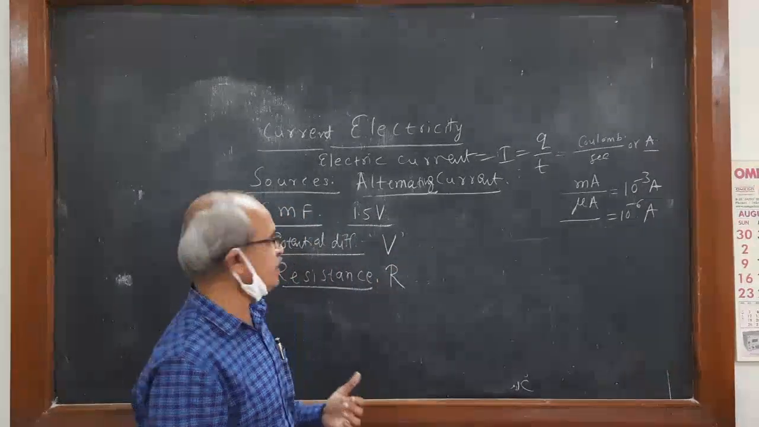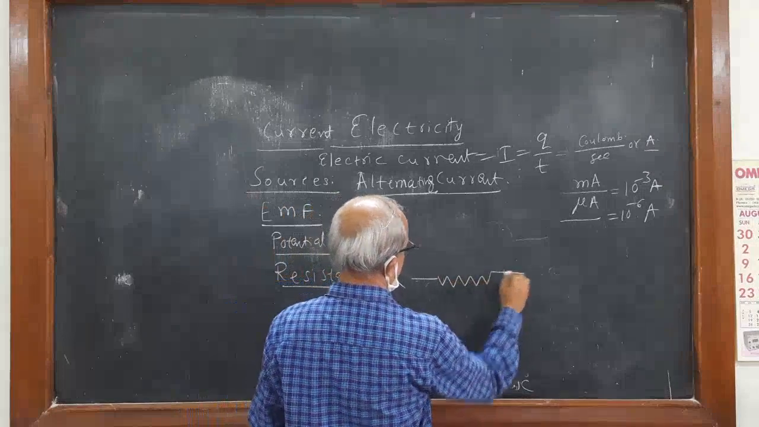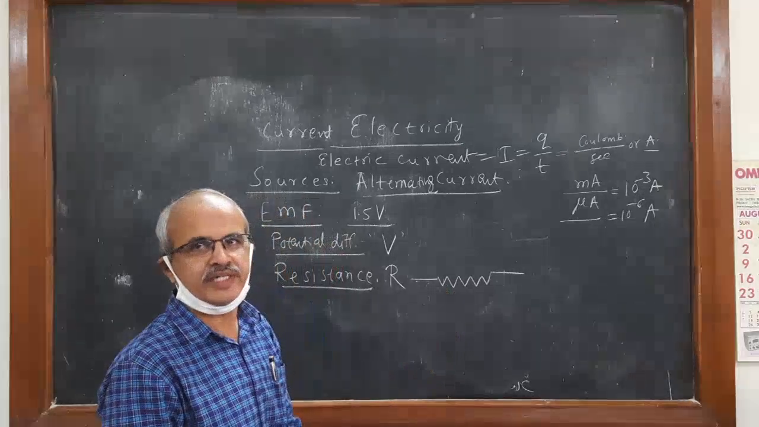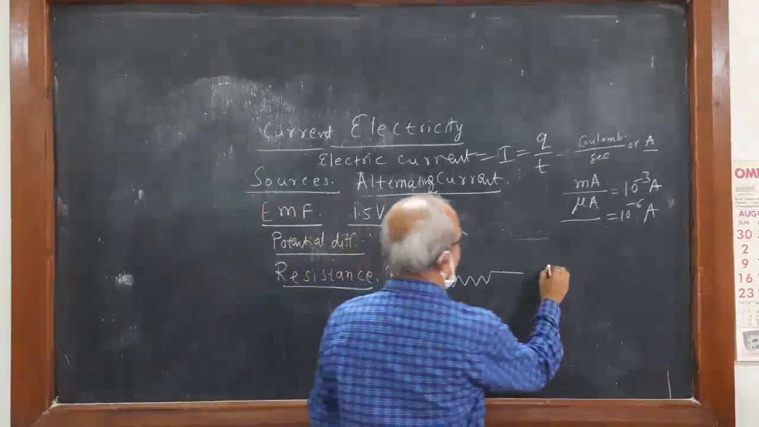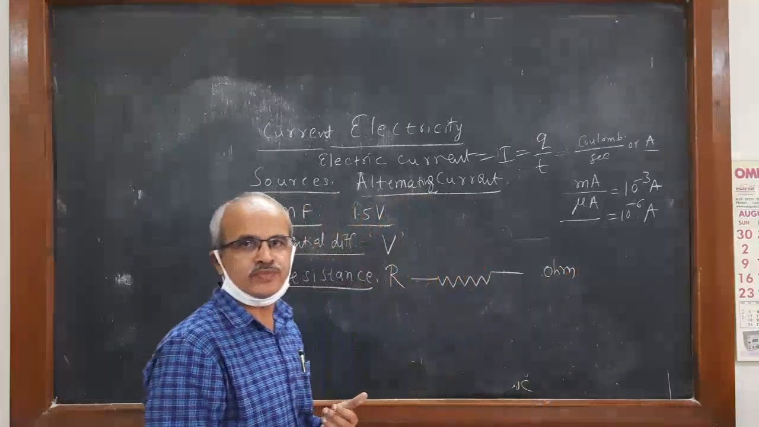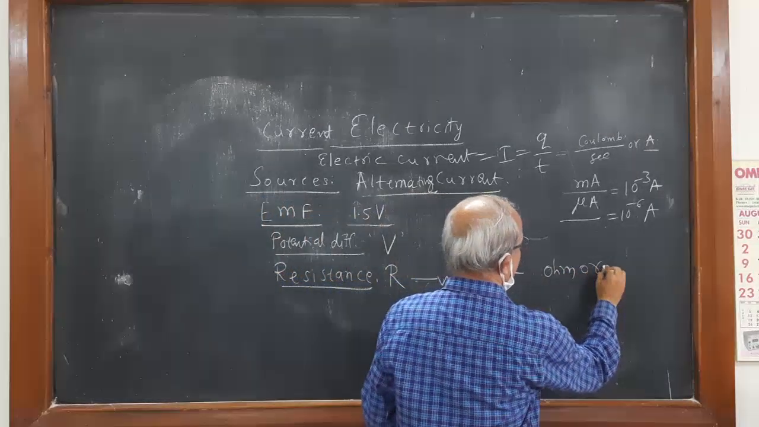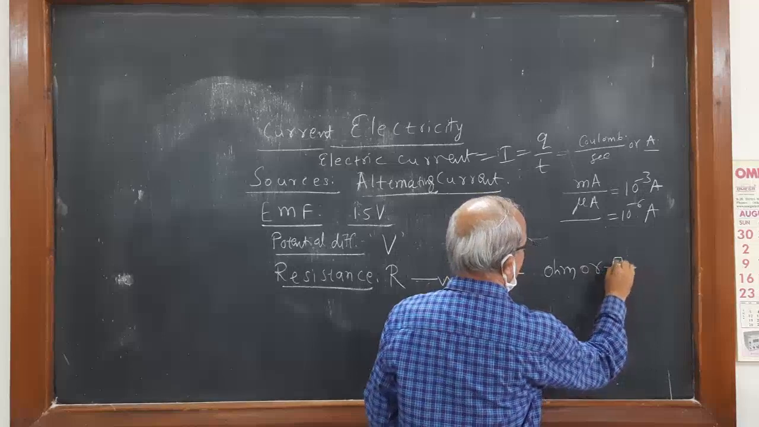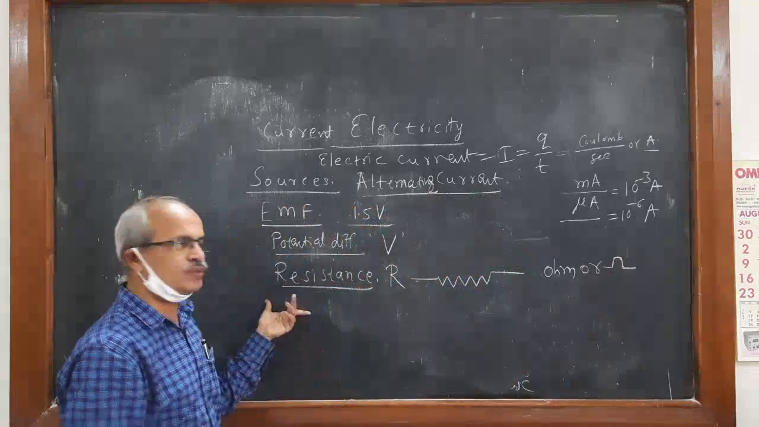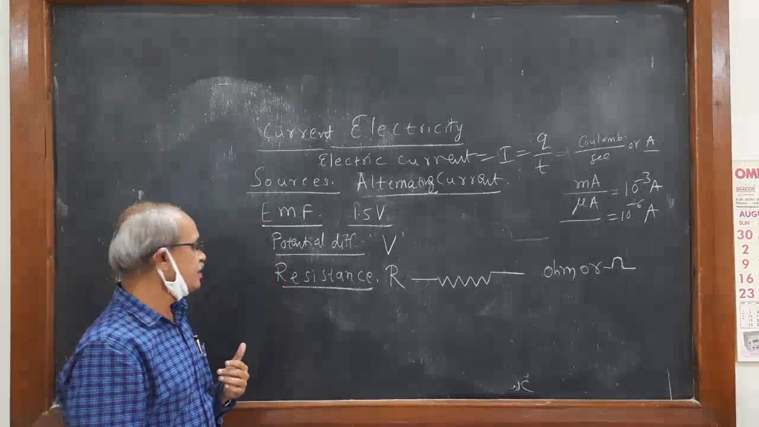The symbol is R, and usually the symbol for resistance is drawn like this in the diagram. The unit of resistance is ohm. See how I am writing it now: ohm. And usually we write it like this, that is also the unit of resistance. So you must know what is resistance, what is voltage, what is current.